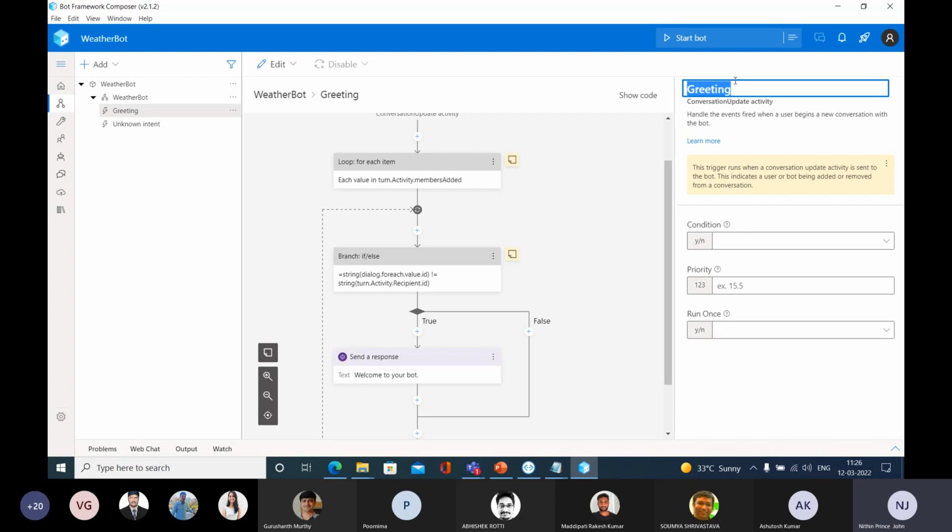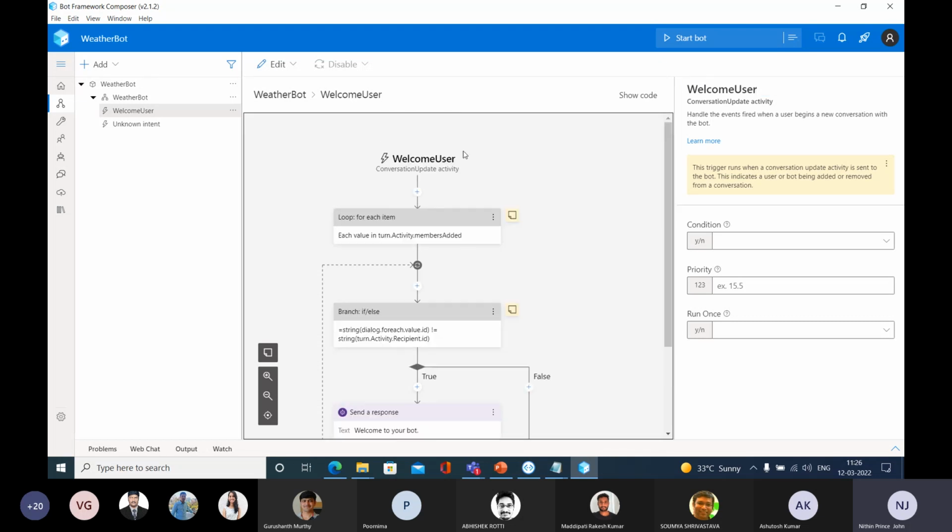You can give whatever name that you like. So let me give a new name here: Welcome user. At the same time, in the authoring canvas, you can see that Welcome user is the name here.